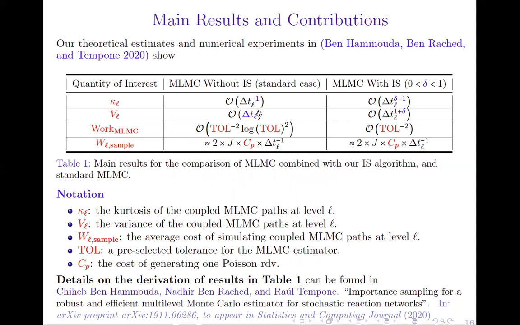Moreover, we improved the strong convergence rate from 1 in the standard case to 1 plus delta in our approach. This led to an improvement of the complexity, where thanks to our approach we obtained the optimal complexity, which is of order epsilon to the power minus 2. And finally, all these improvements are obtained with negligible additional cost. In fact, we show that the average cost of simulating coupled paths at level L has a similar expression for both approaches, the standard one and our approach.